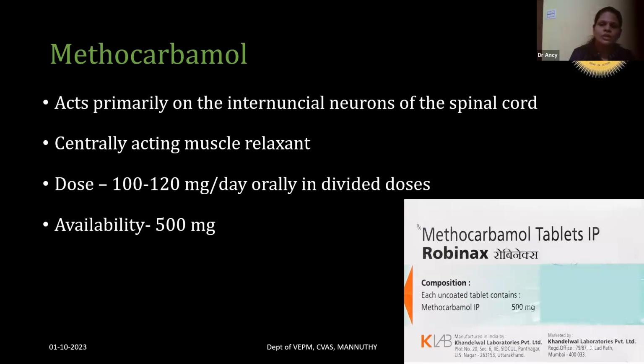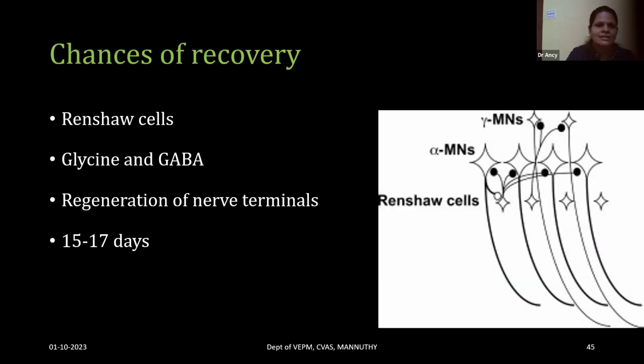It is important to reduce the muscle spasms because the spasms of the respiratory muscles cause asphyxiation and death of animals. So to prevent that, we need to use these muscle relaxants.